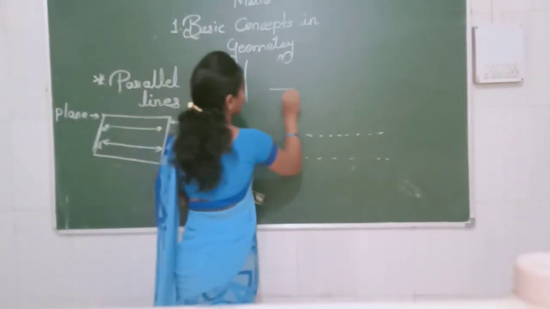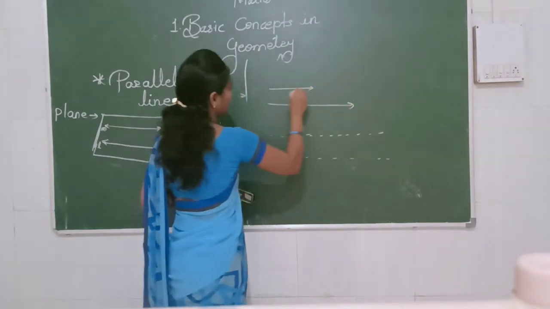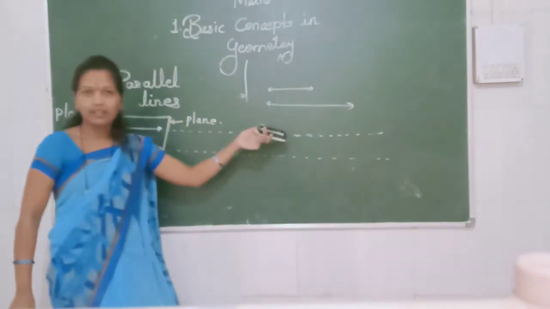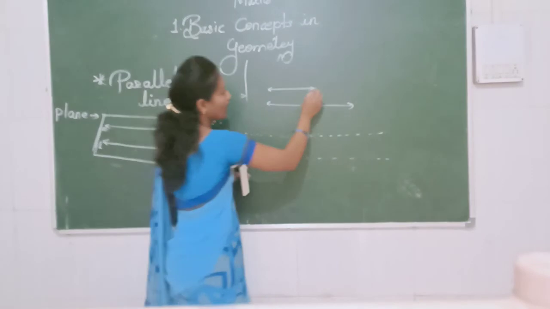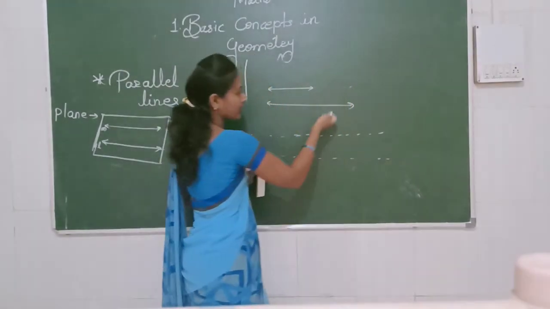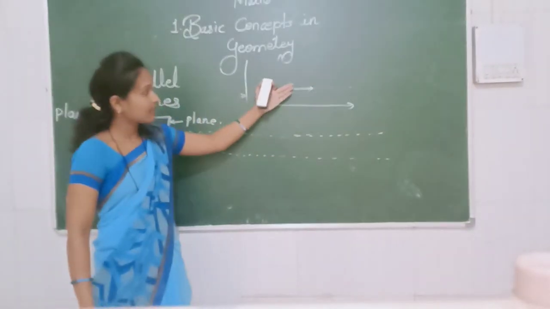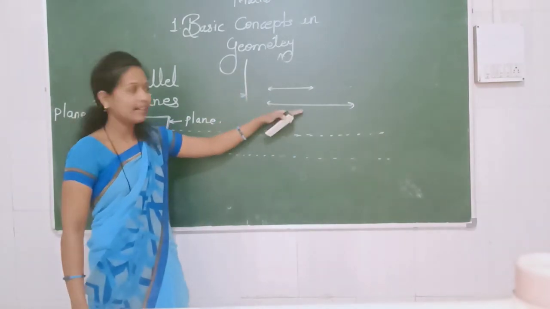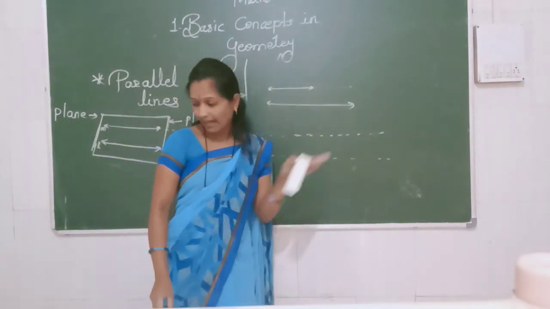Suppose one line is given in front of you, just like this. These are also called parallel lines. Why are these called parallel lines? Because if I extend the line, it comes like this. This first line comes like the second line. That's why this is also called parallel lines.